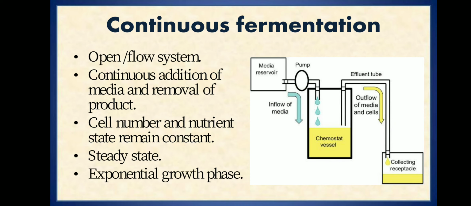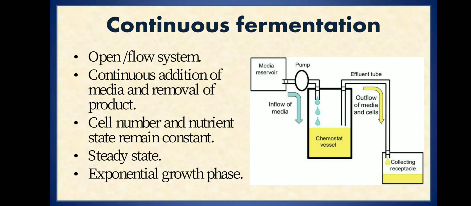In continuous fermentation, we do not get to see all the growth phases. Rather, we see only one growth phase, that is the log or exponential phase. Once we set up the fermentation, initially the lag phase is seen, but once log phase is achieved, the fermentation process remains in the log or exponential phase, because there is continuous addition of media. The nutrients will not deplete in the fermenter, so the microorganisms keep dividing and stay in the exponential phase.